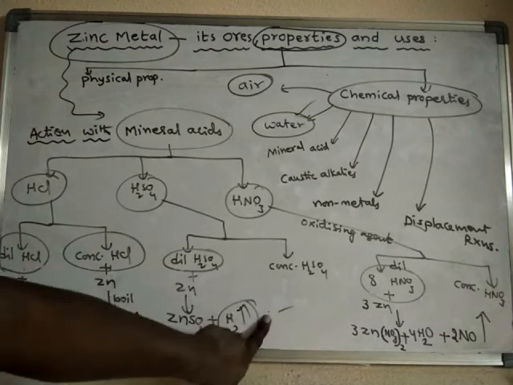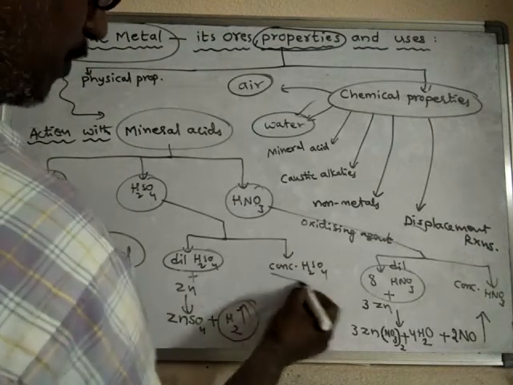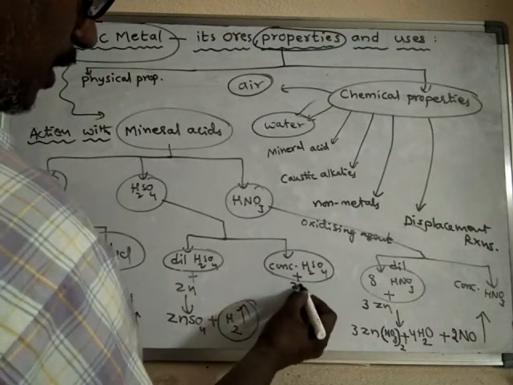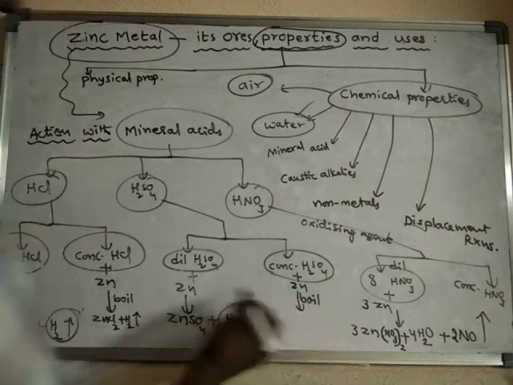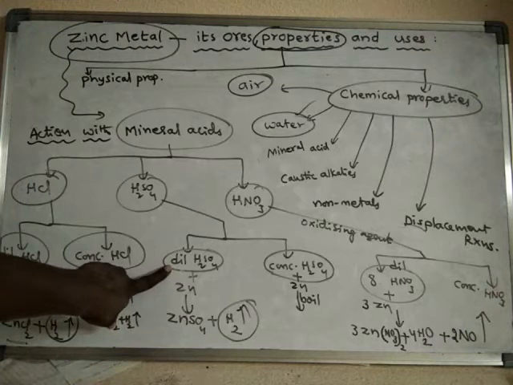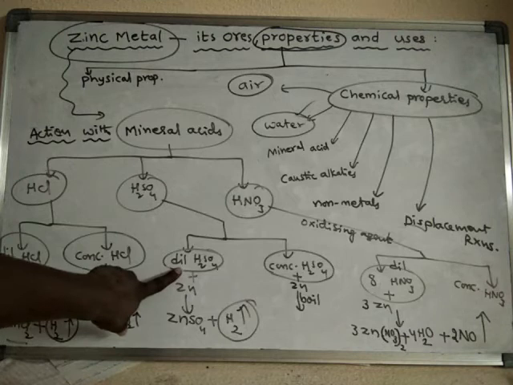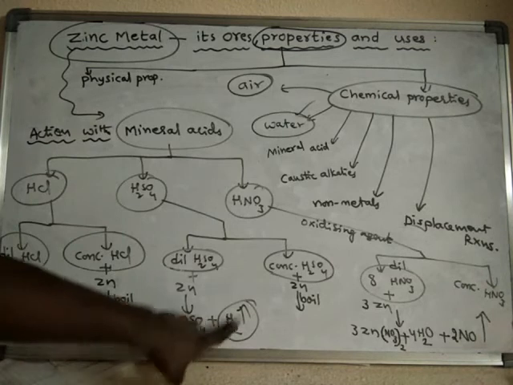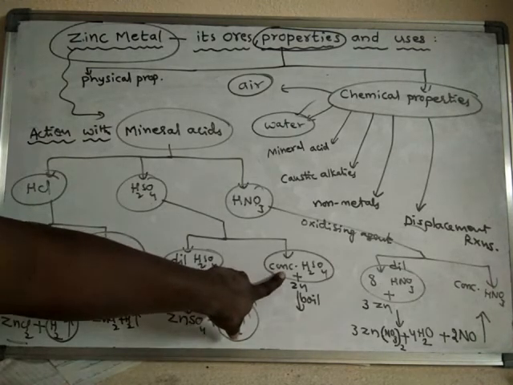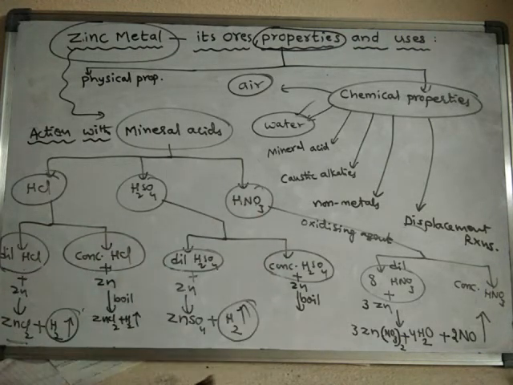But in case of sulfuric acid, the scene is different. With sulfuric acid also we have to boil it. So with dilute sulfuric acid and zinc, no need of boiling. Simply if you add zinc metal to dilute sulfuric acid, the reaction takes place and hydrogen gas is liberated. But if you take a concentrated sulfuric acid, then we have to heat or else boil the mixture of zinc and concentrated sulfuric acid. Then only the reaction takes place.